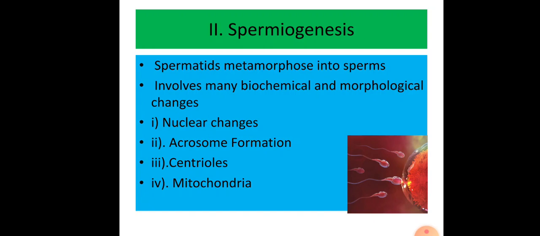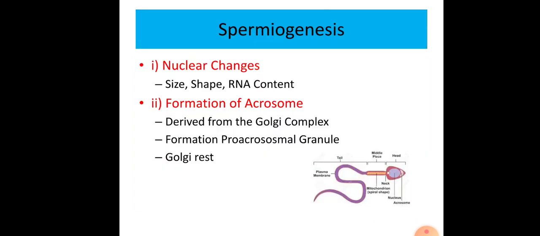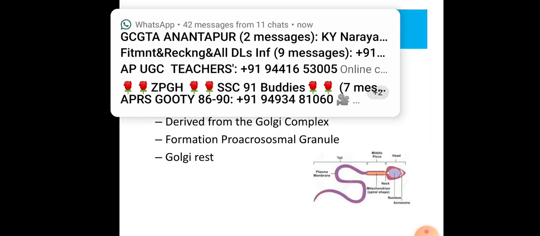In this stage, spermatids metamorphose into sperms, which involves many biochemical and morphological changes. They can be divided into 4 headings: nuclear changes, acrosome formation, centriole changes, and change in mitochondria. Changes occur in different cell organelles: the nucleus, Golgi complex, centrioles, and mitochondria. The first one is the nuclear changes.